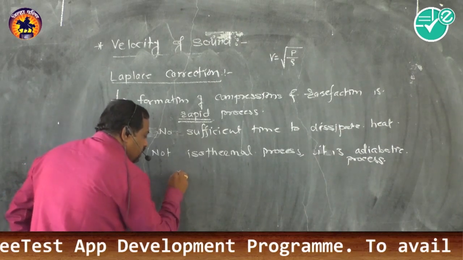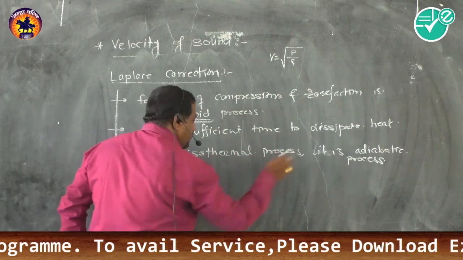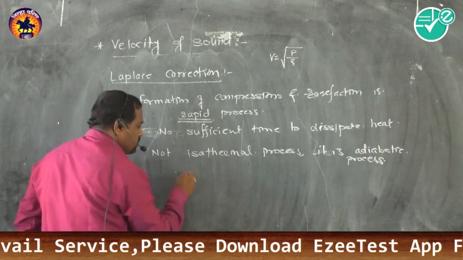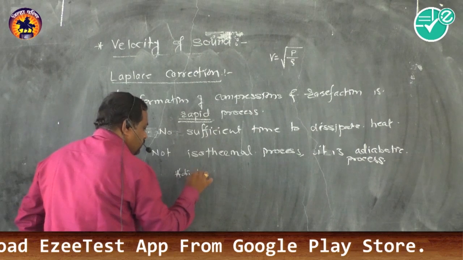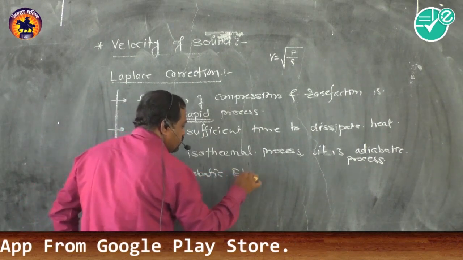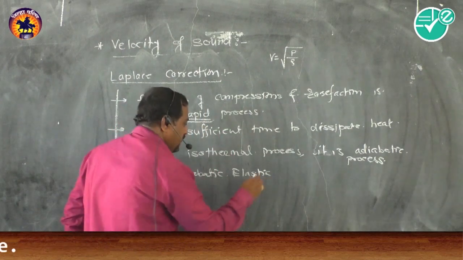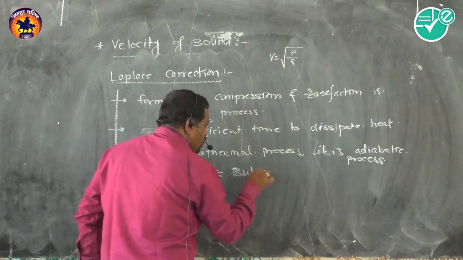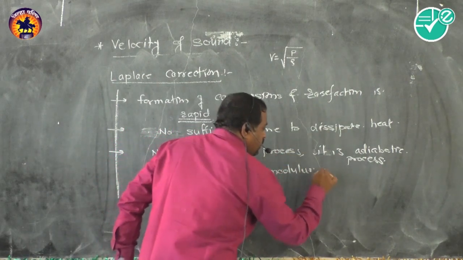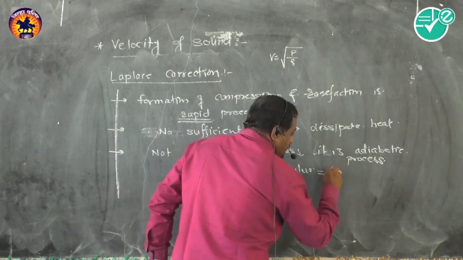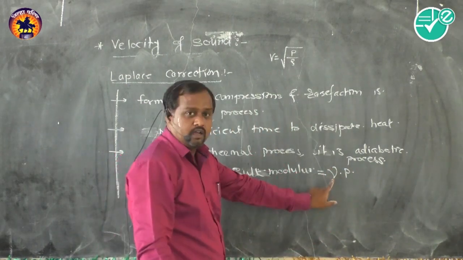Therefore, he formulated the velocity of sound using, instead of isothermal elasticity, the adiabatic elasticity, the adiabatic bulk modulus, which is equal to gamma times P. What is gamma? Gamma is a constant.